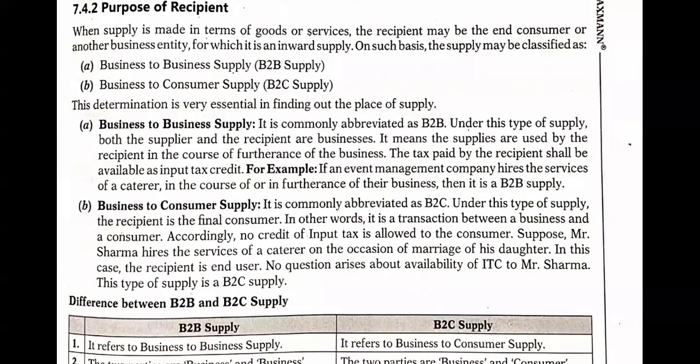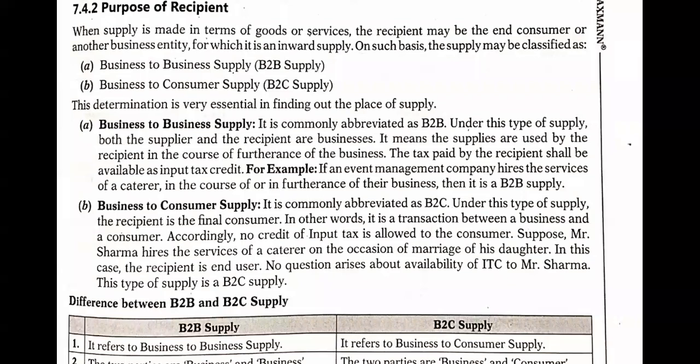If there is a hotel which is hiring the services of the caterer or event management company continuously, they are involved here. So here business to business supply will happen. But if any person is taking the help or services of the caterers only during a particular occasion, no question arises about availability of ITC to Sharma in this type of supply.